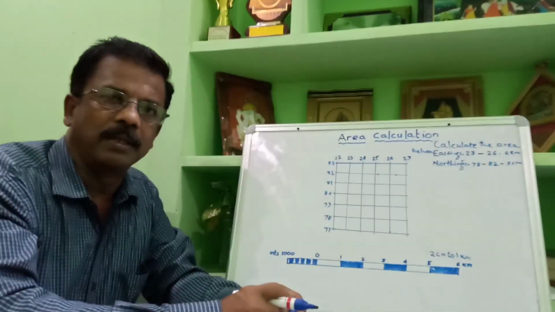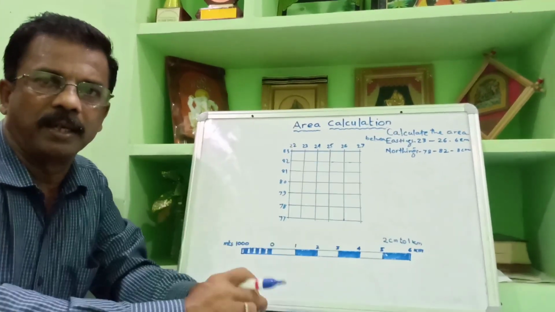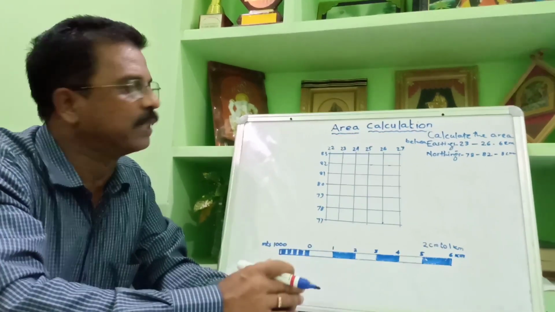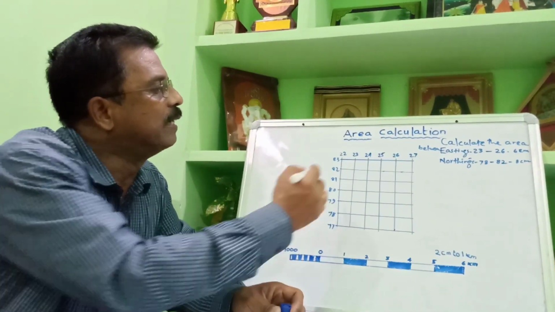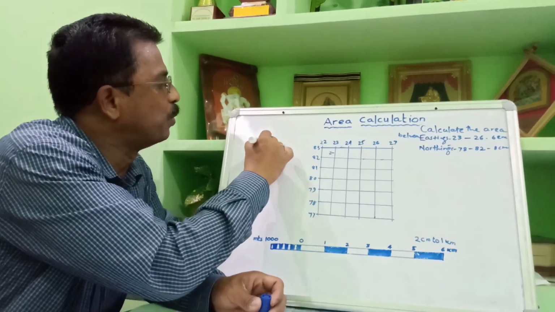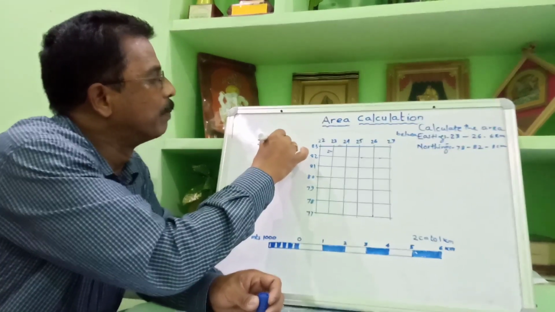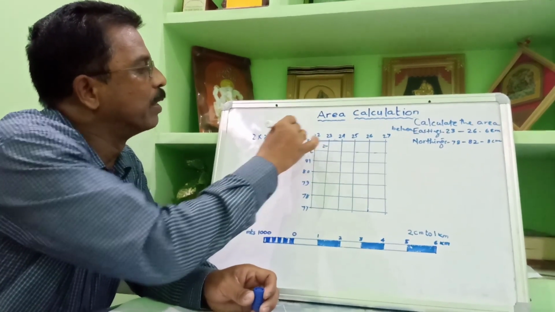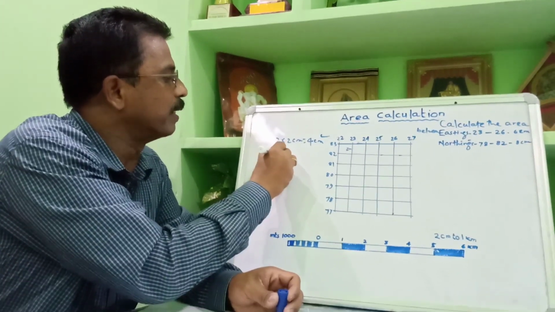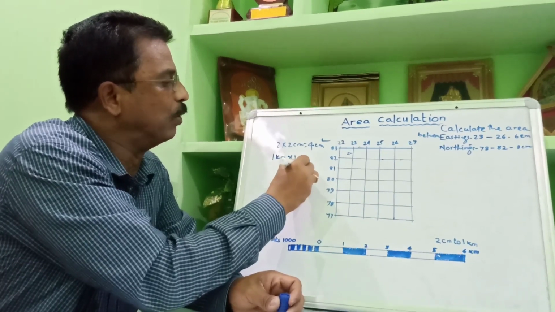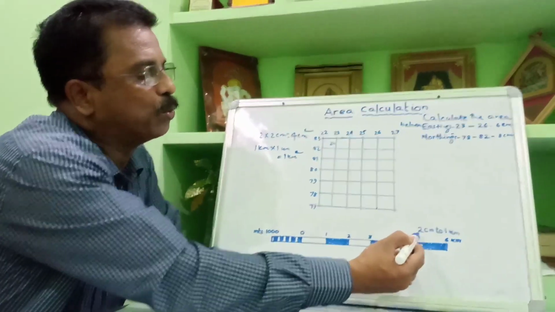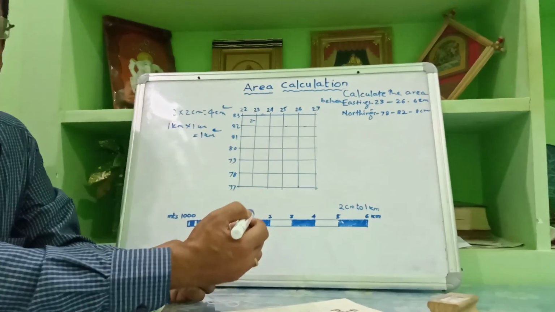Clear? Now children, area calculation. The area of a place is obtained from the product of length and breadth. In topographical sheets, each grid square is 2 centimeter by 2 centimeter. So 2 into 2 centimeter, 4 centimeter square, or its ground equivalent is 1 kilometer into 1 kilometer, 1 kilometer square. Clear? Because it is on the basis of the scale 2 centimeter to 1 kilometer.